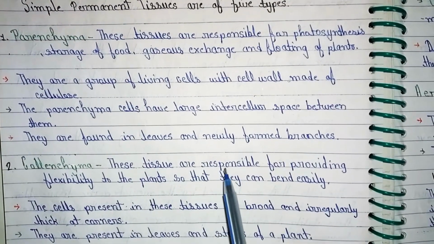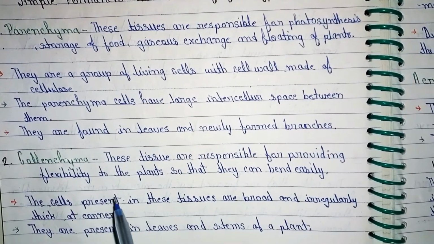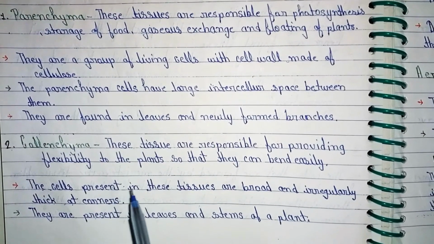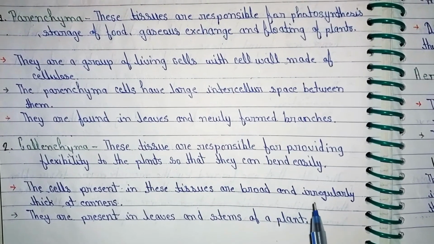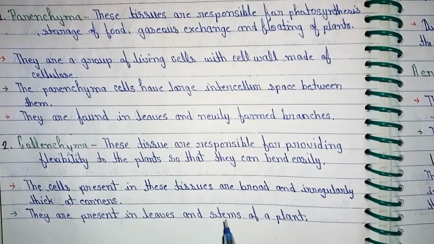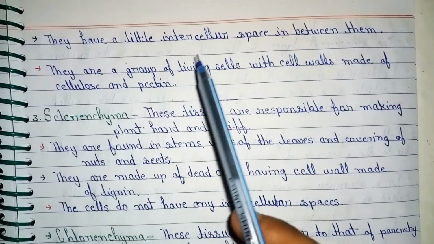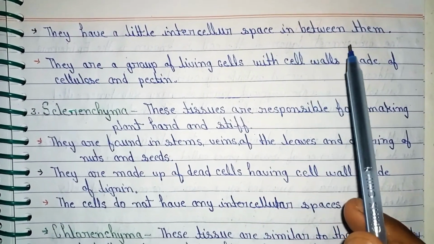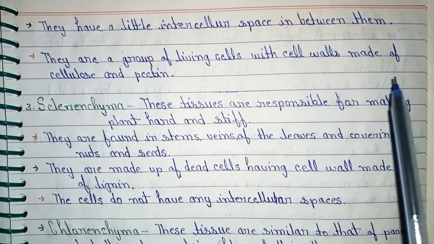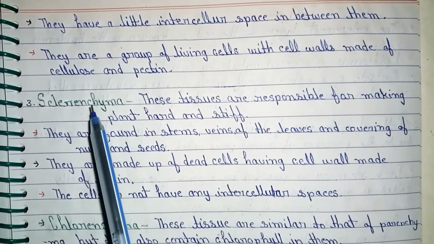Collenchyma. These tissues are responsible for providing flexibility to the plants so that they can bend easily. The cells present in these tissues are broad and irregularly thick at corners. They are present in leaves and stem of a plant. They have little intercellular space between them. They are a group of living cells with cell walls made of cellulose and pectin.